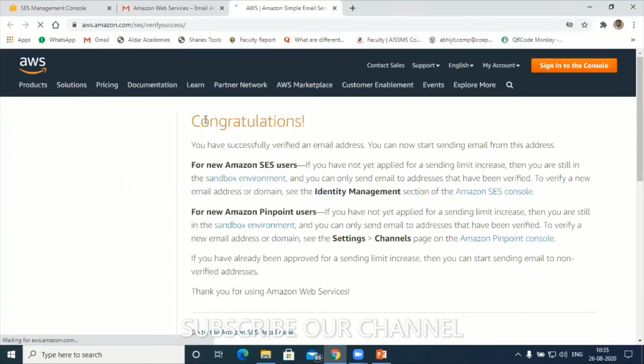We need to do the same thing for our official domain addresses also, but there is a concept of DKIM. In DKIM, whatever key we get, we need to upload in our control panel. That we will see later.